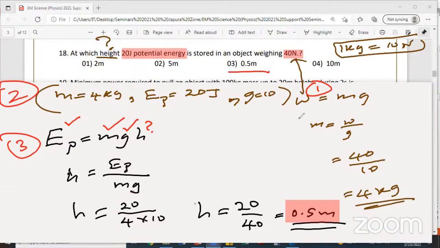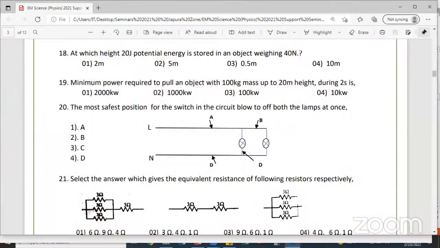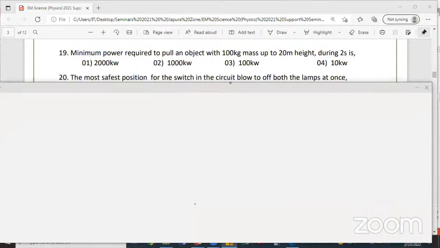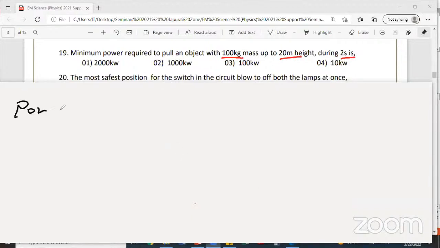Question number 19. 19th MCQ: minimum power required to pull the object in 20 seconds. So again, look at the data given. What is the equation for power? Power equals work done over time taken. Look at the screen: power equals work done divided by time taken.